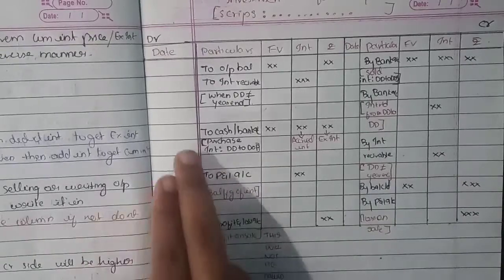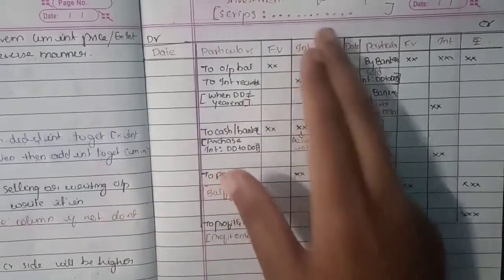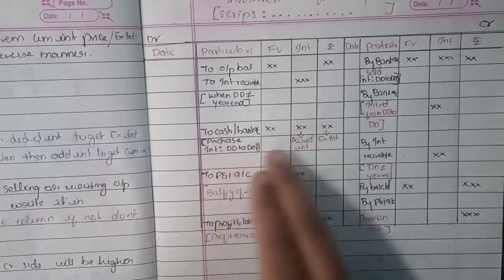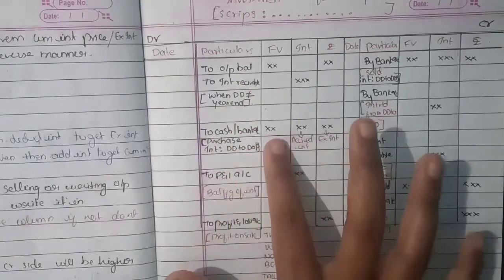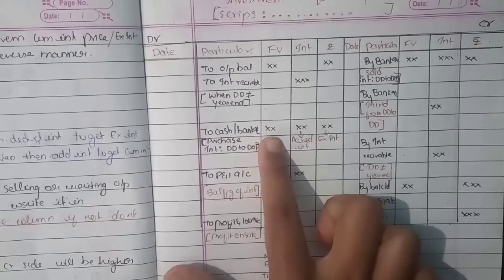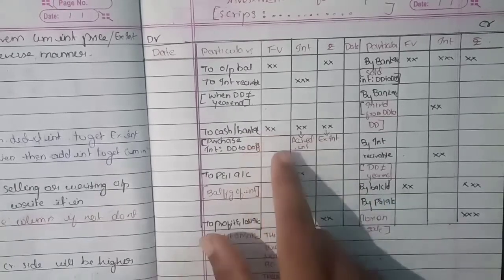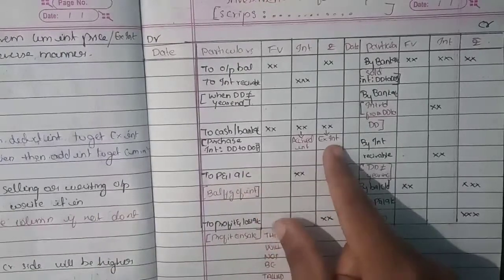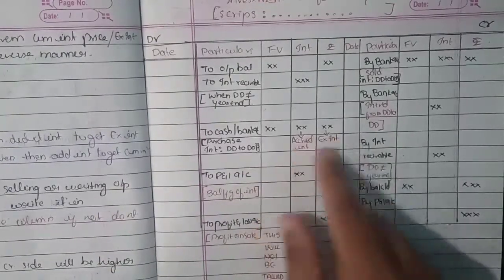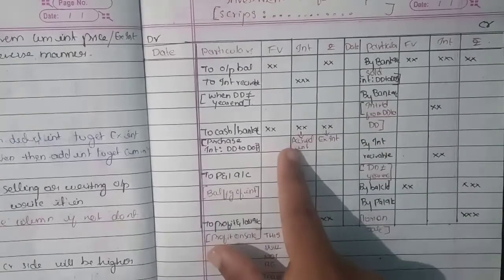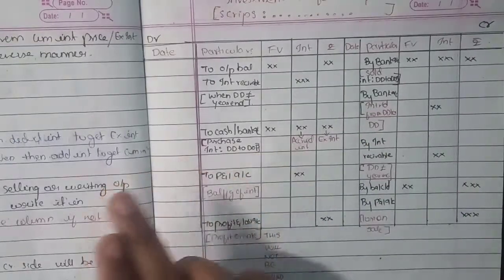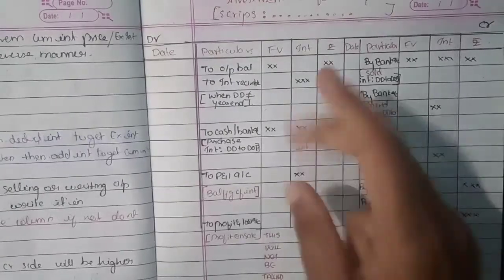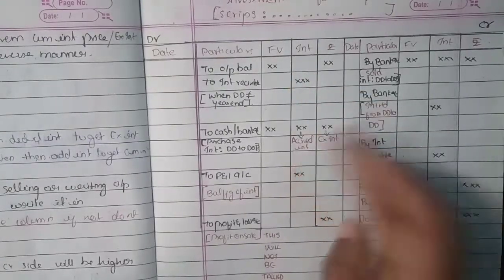Next, when you purchase, in the investment account, to cash or bank account, and interest is calculated here, you will write the face value. Face value will always be given in the question. Using the other format which I have shown you, you will calculate the ex-interest and the interest, and you write the ex-interest here and accrued interest here. You will never write cum-interest in this investment account, only ex-interest in the amount column and interest in the accrued interest column.